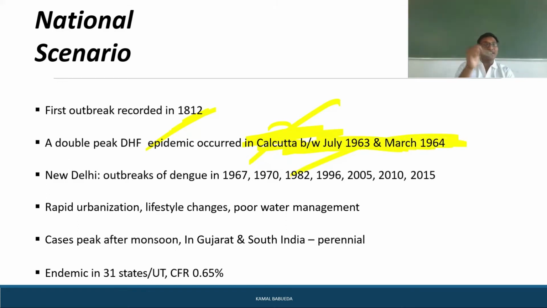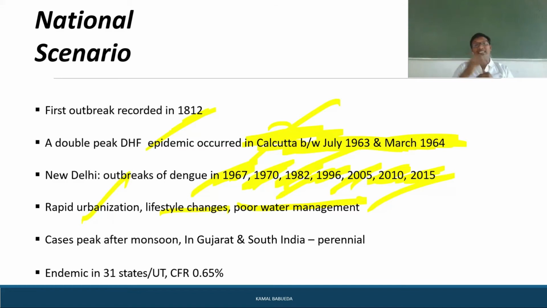And in New Delhi, outbreaks of dengue occurred in 1967, 1970, 1982, 1996, 2005, 2010, and 2015. This is mainly because of rapid urbanization, lifestyle changes, and poor water management.